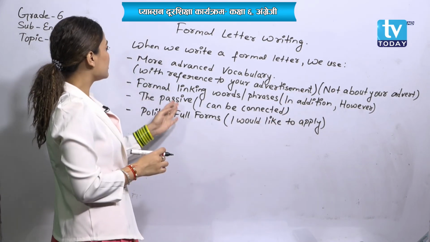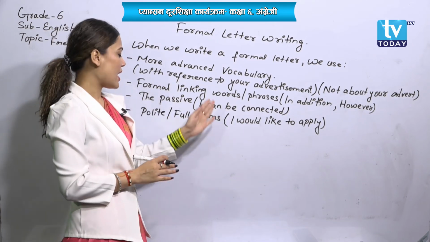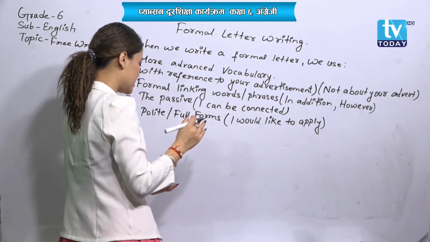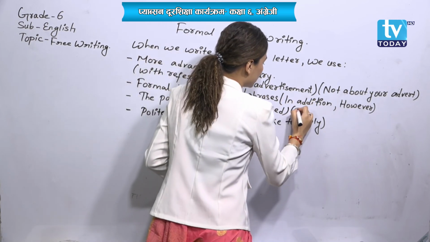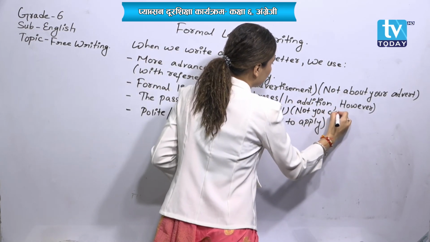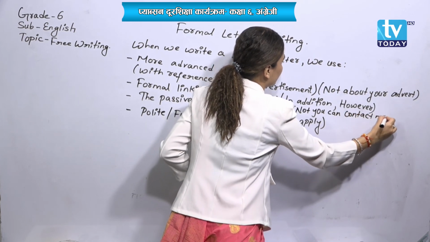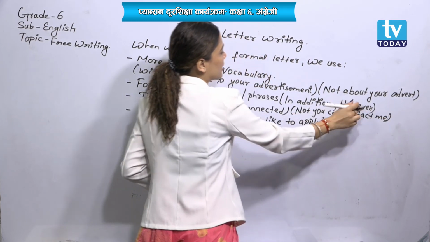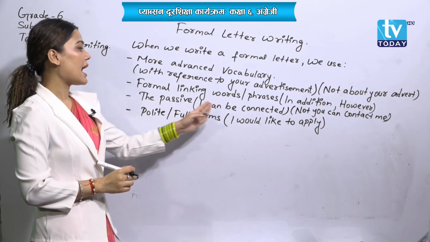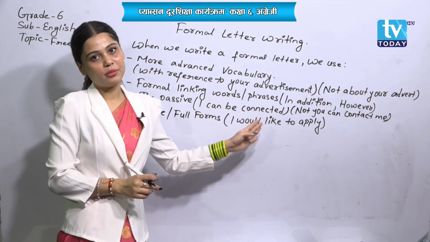And next one, the passive: I can be connected, but not you can contact me. You should not write you can contact me. You can only write I can be connected.